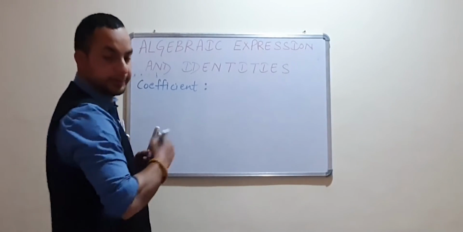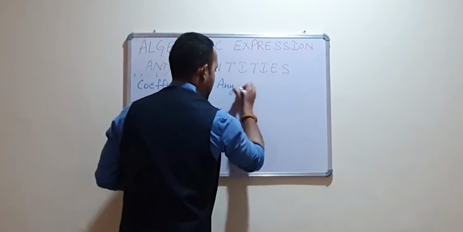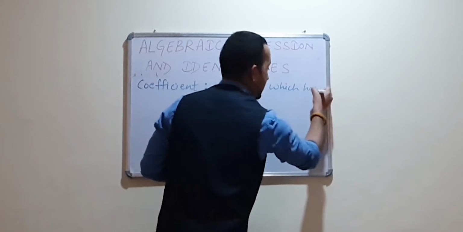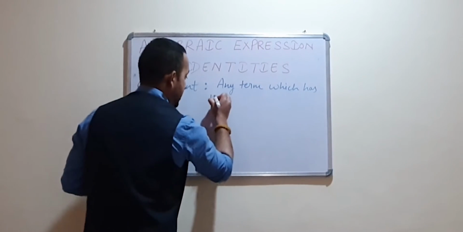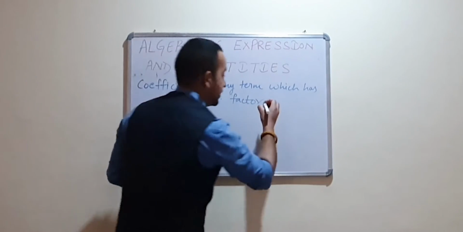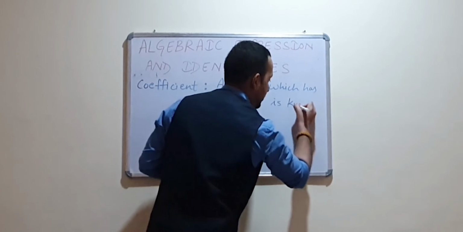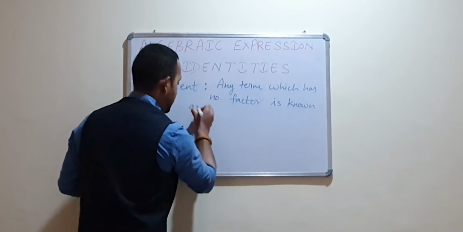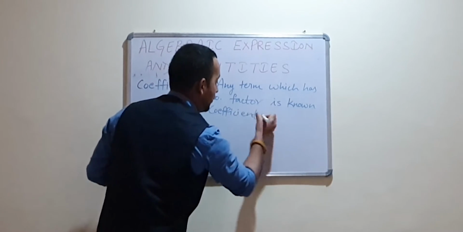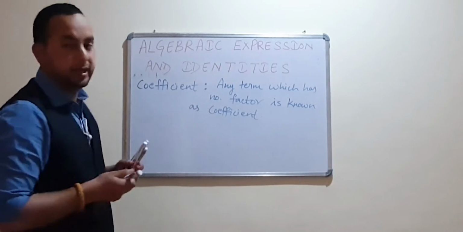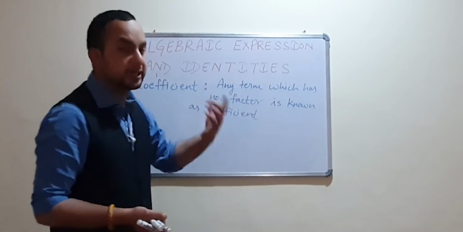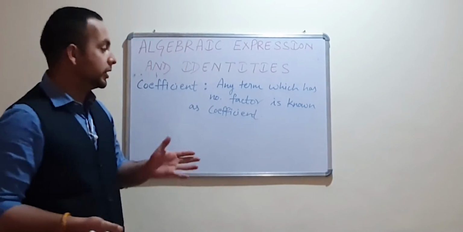The coefficient is the number factor of any term.